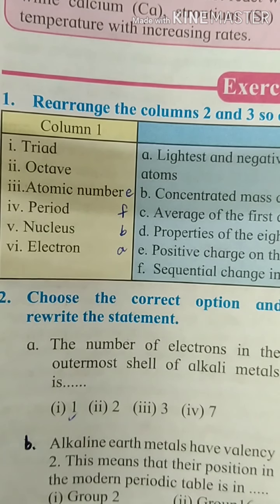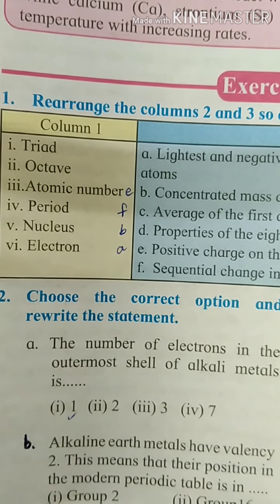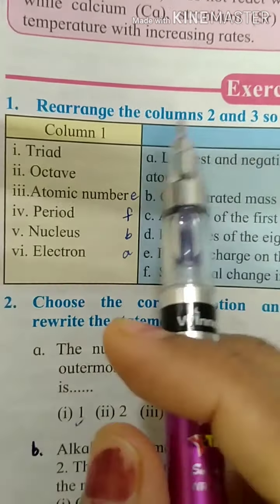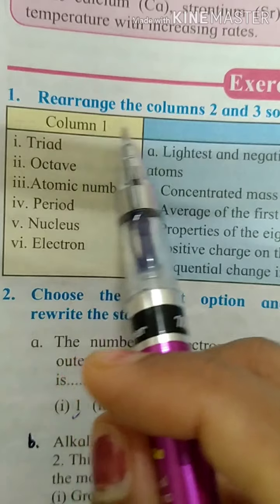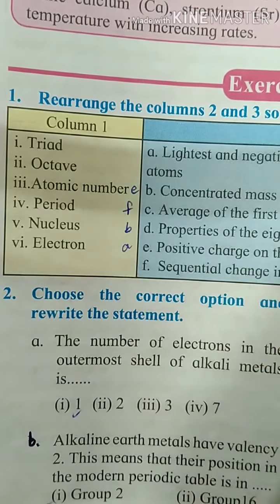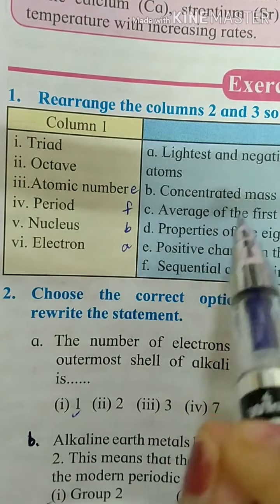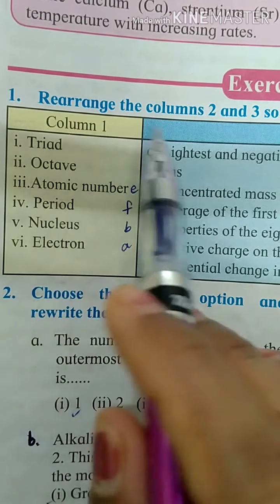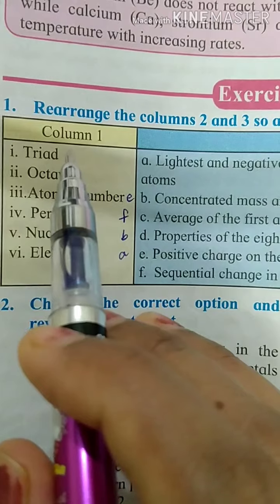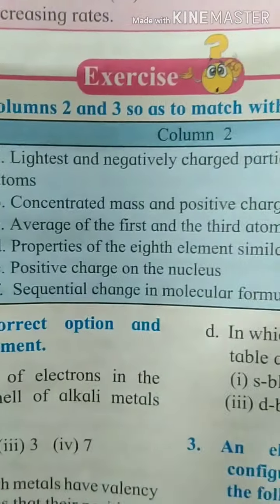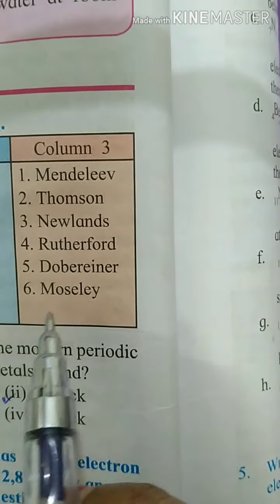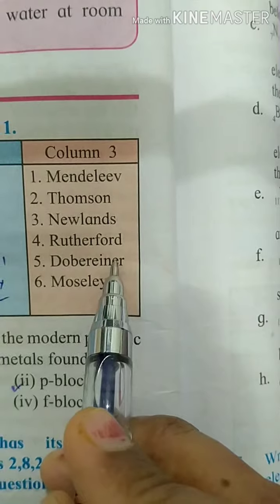Hello students, today we'll be discussing the notes of the chapter Periodic Classification of Elements. To begin with, the first question in your textbook, as you can see, we have arranged columns 2 and 3. This type of question you have to attempt. You have to relate the first column to the second and the third. Here, very simple, triads means the average of the first and the third atomic mass, and in column number 3 it was given by Dobereiner.